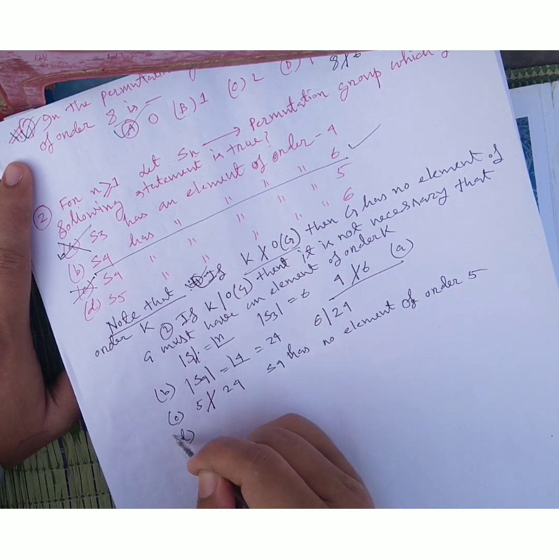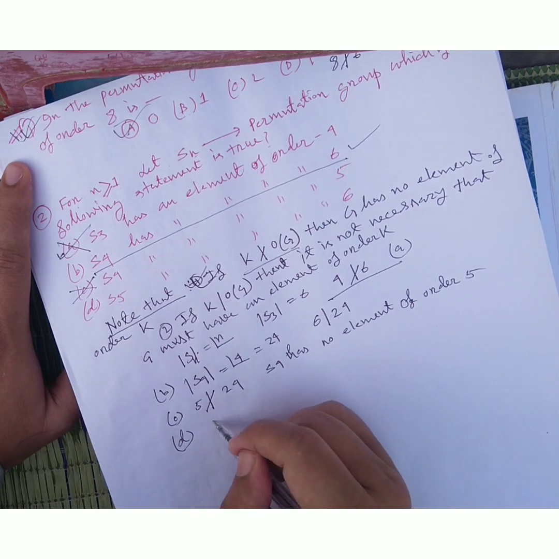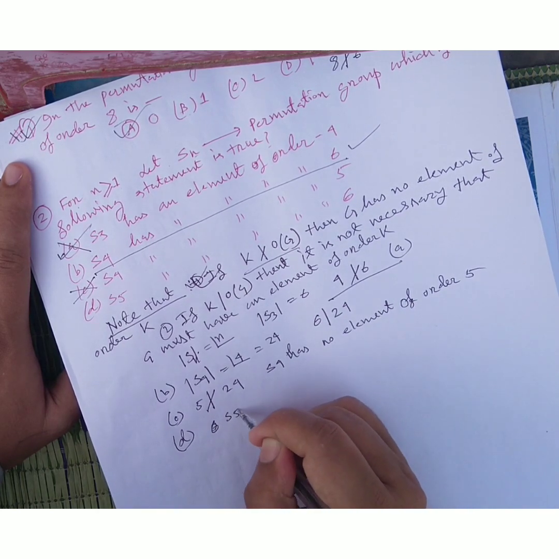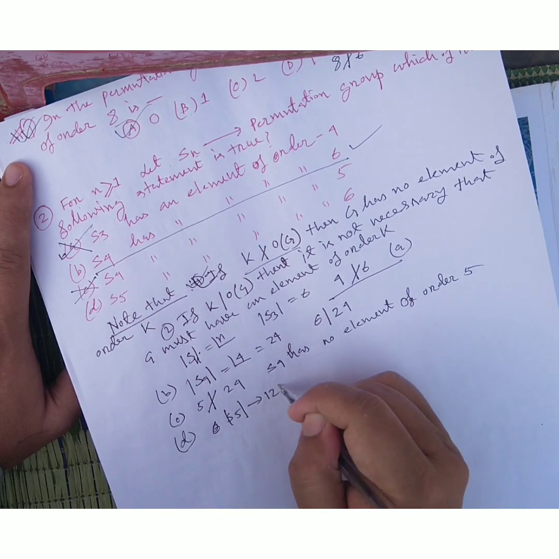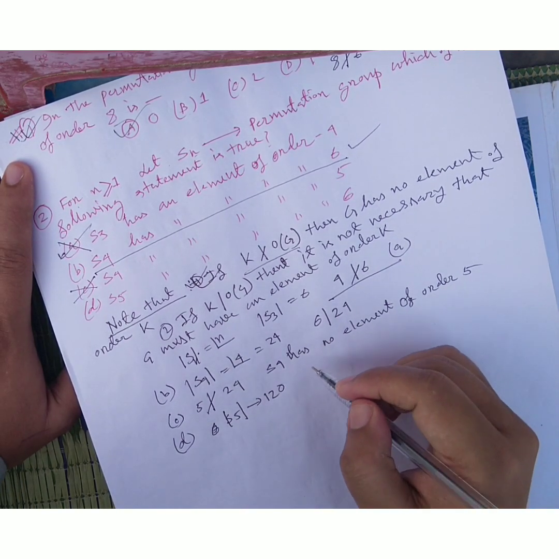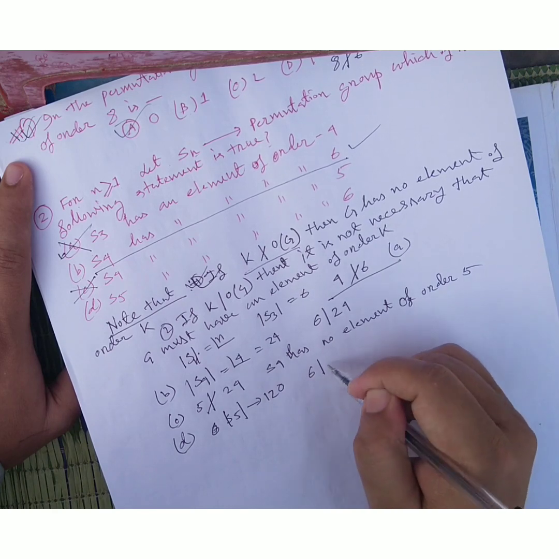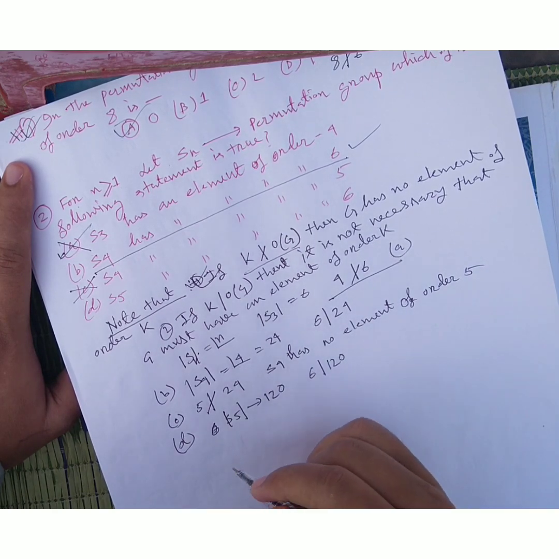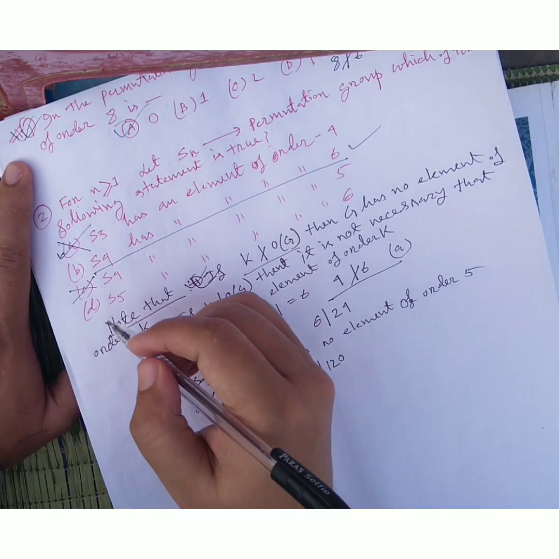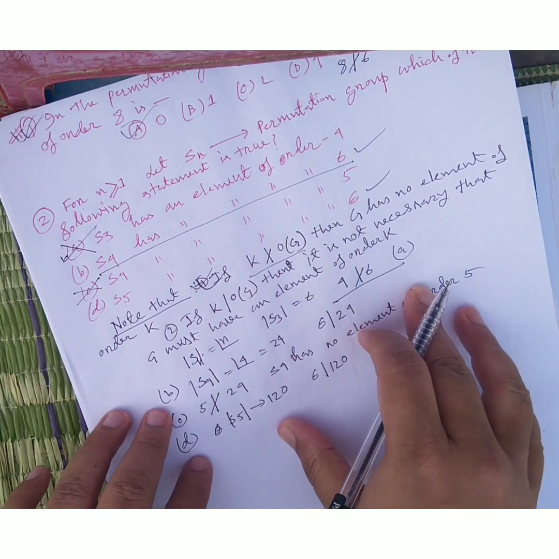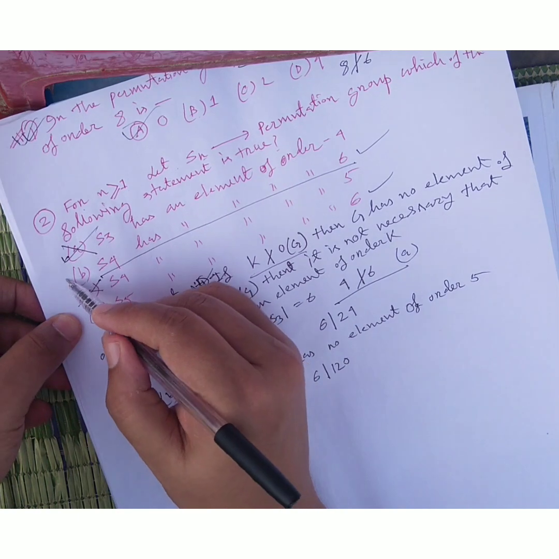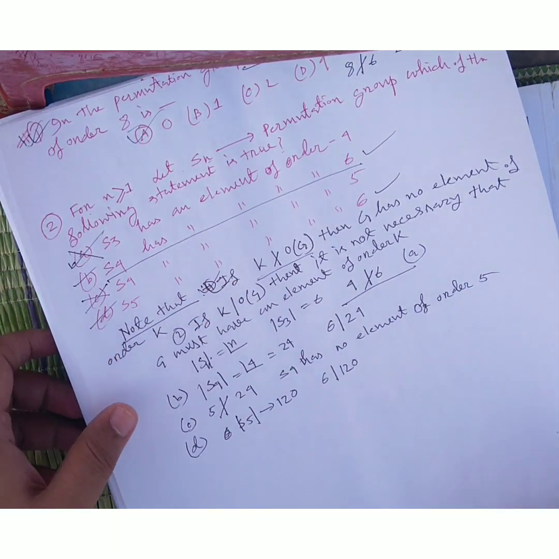And option D is 6. S5 means the order of S5 is 120, and 6 divides 120, so it is divisible. So my possibilities are B and D. Both are possible. B and D are possible. And next,